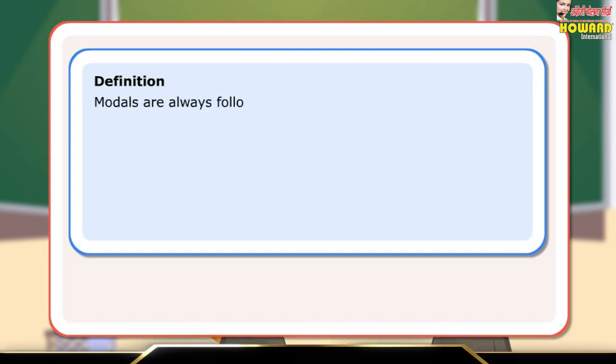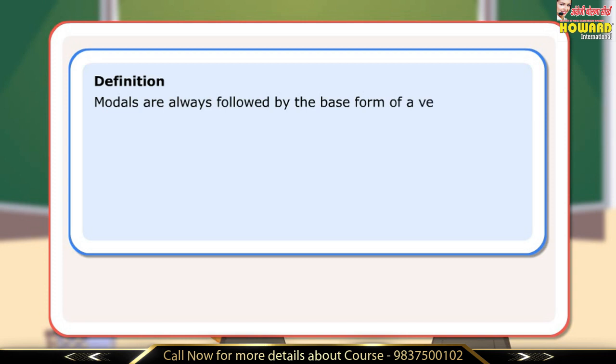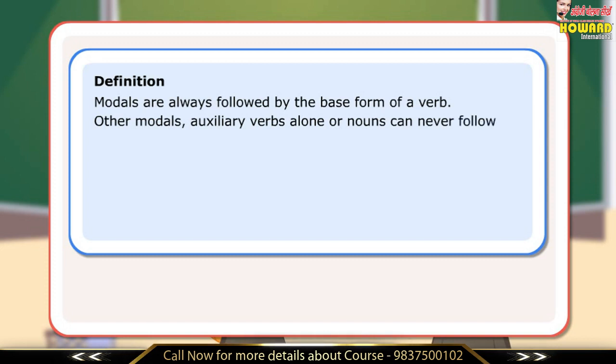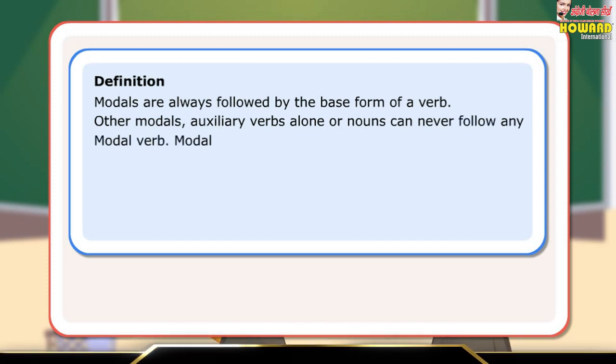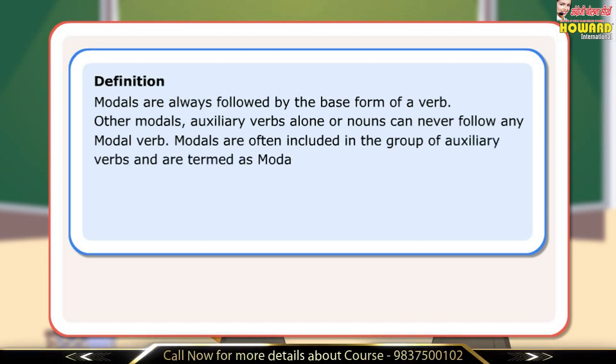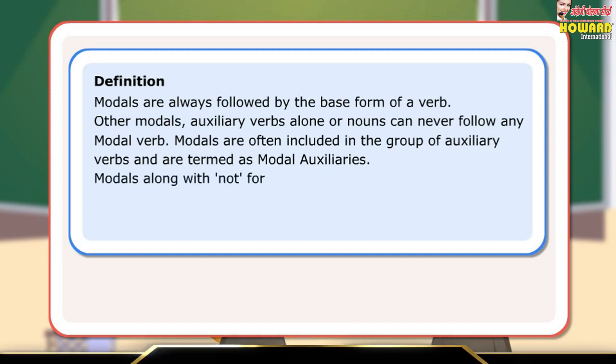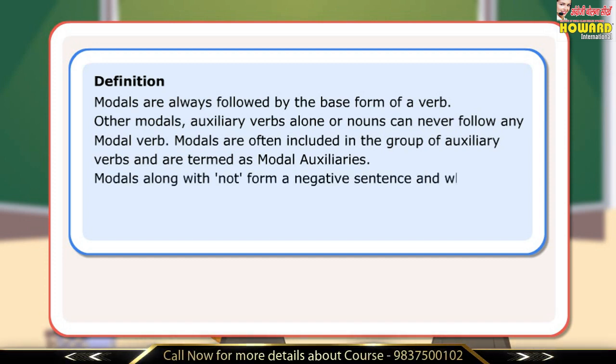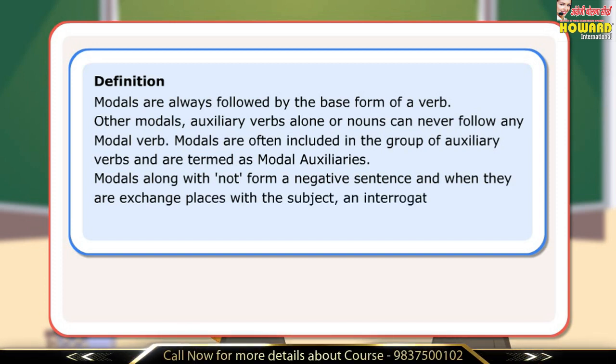Modals are always followed by the base form of a verb. Other modals, auxiliary verbs, alone or nouns can never follow any modal verb. Modals are often included in the group of auxiliary verbs and are termed as modal auxiliaries. Modals along with not form a negative sentence, and when they are exchanged places with the subject, an interrogative sentence can be formed.